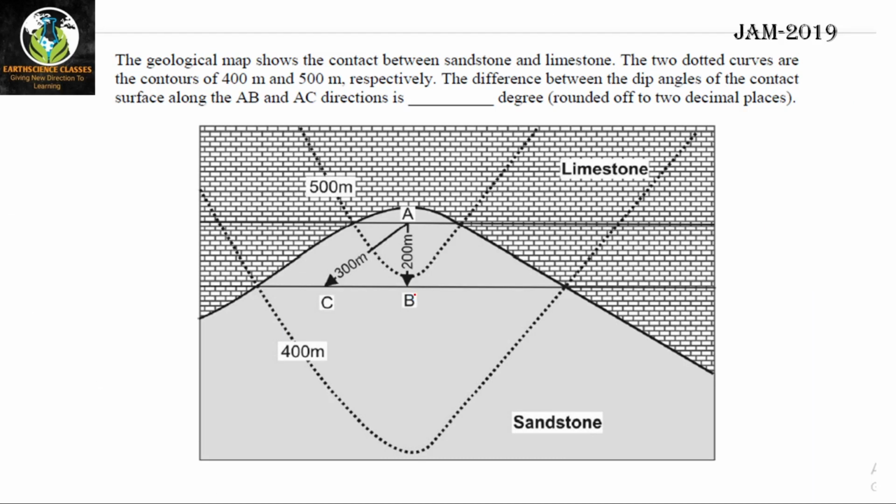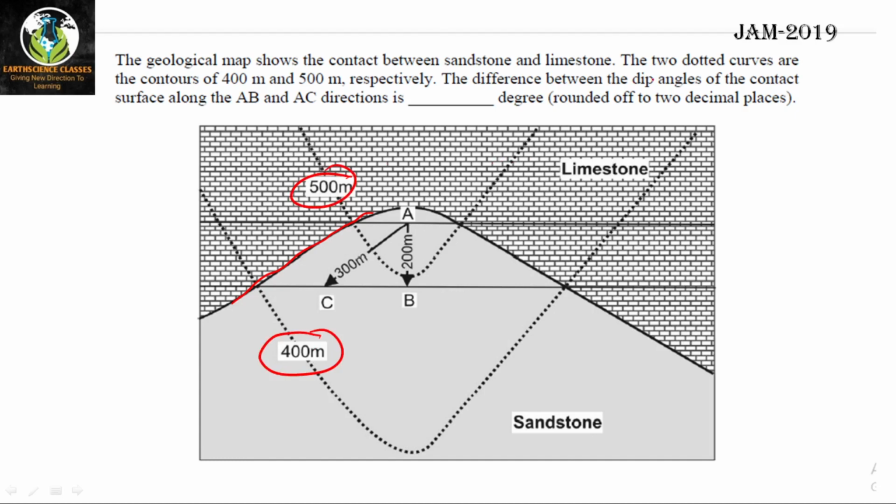This is from JAM 2019, and what is asked here: the geological map shows the contact between sandstone and limestone. Here one contact is given. Then the two dotted curves are contours, of 500 meter and 400 meter.